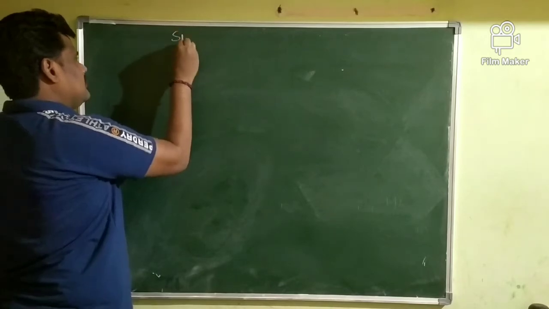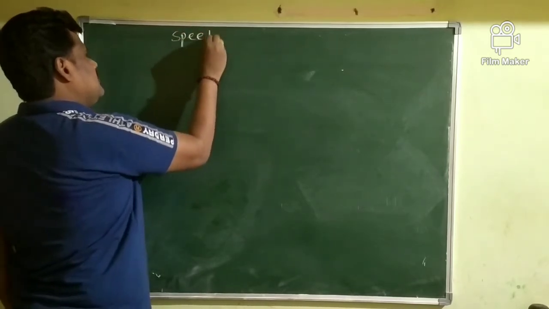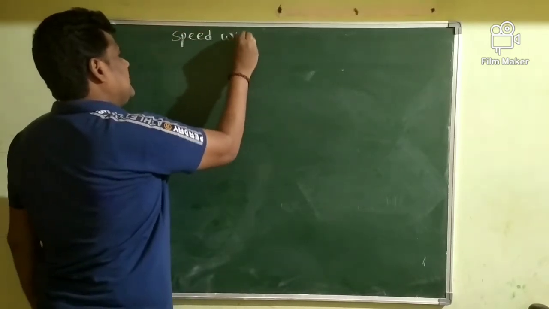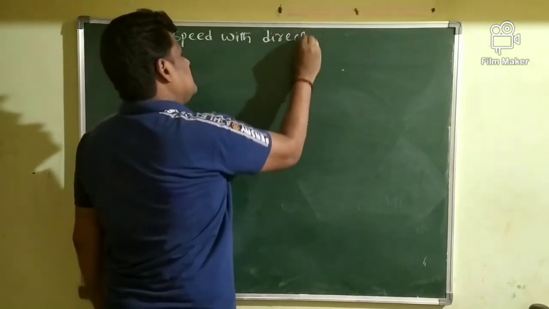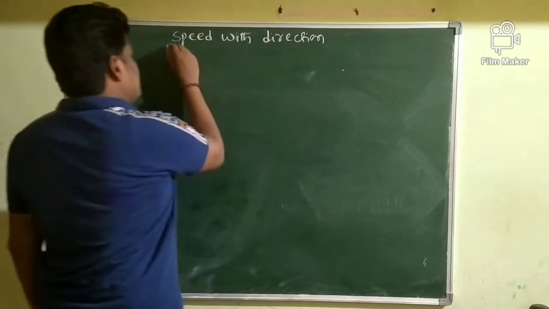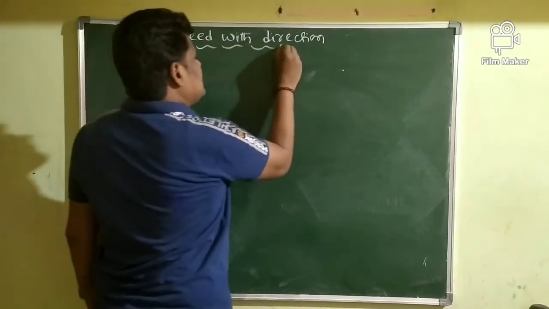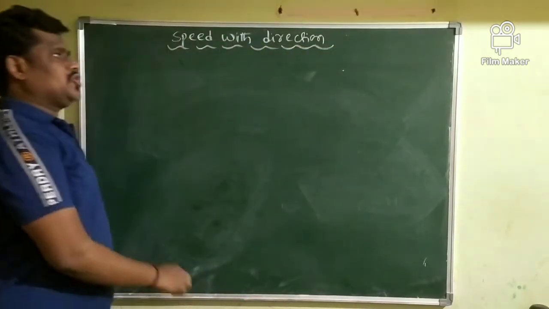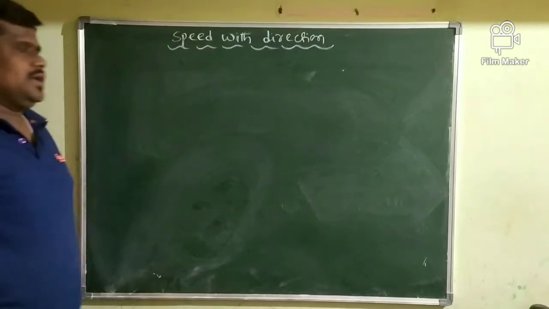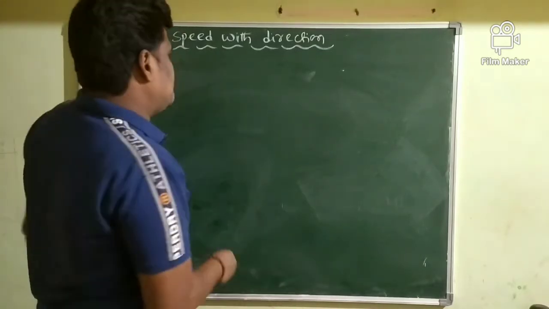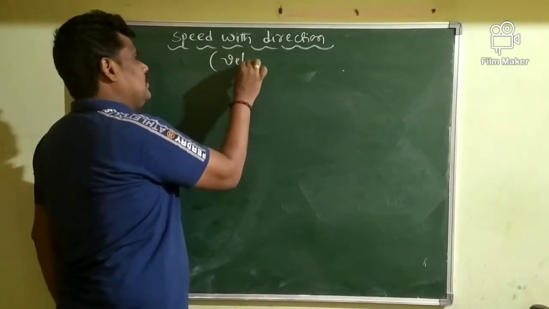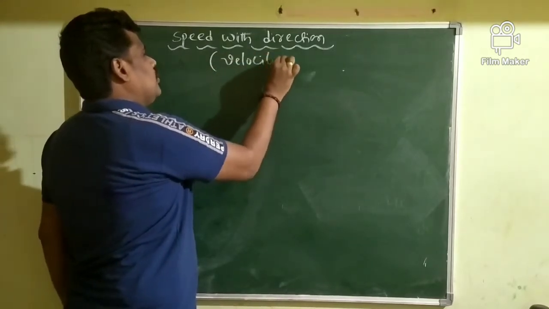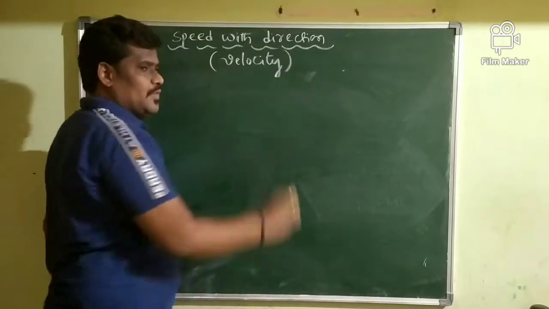Write down the next title here: Speed with direction. So if you consider the direction of motion of a body along with the speed, then we'll call it velocity. What is velocity here?